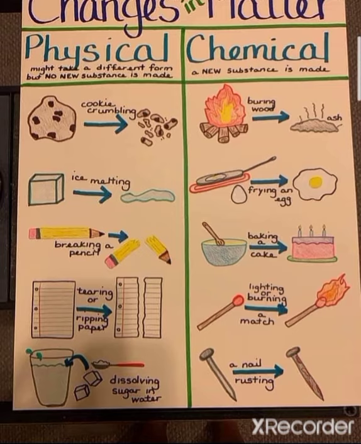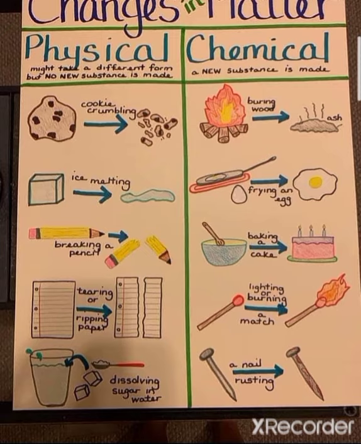In this figure you can also see some examples, just like cookie crumbling, melting of ice, breaking of a pencil, tearing of paper, dissolving sugar in water, burning of wood and wood converting into ash, frying of egg, it is a chemical change.